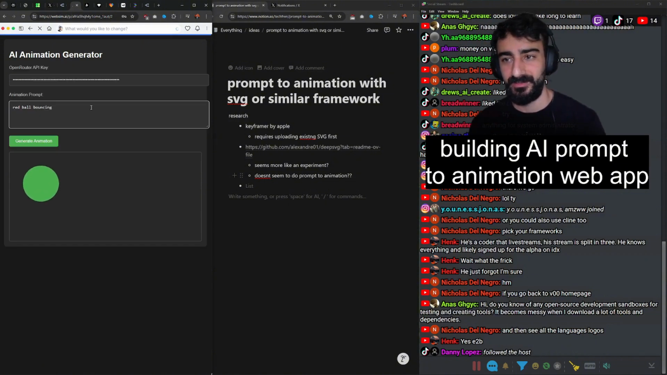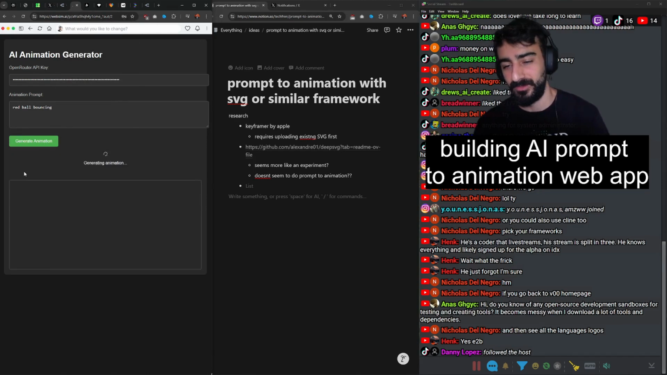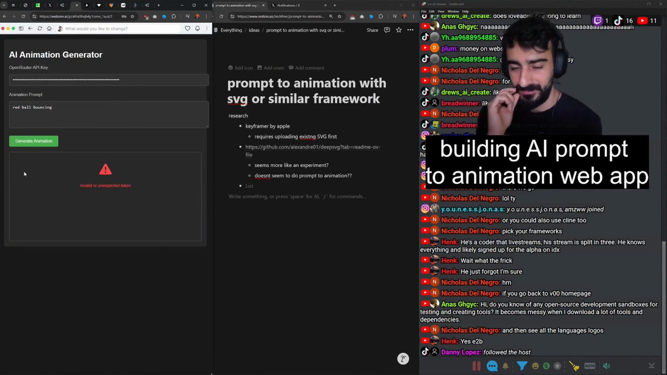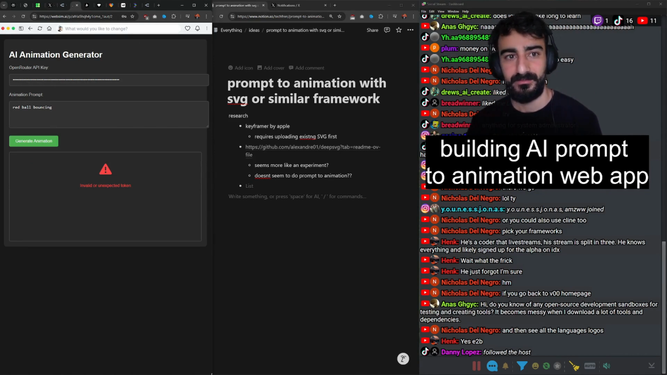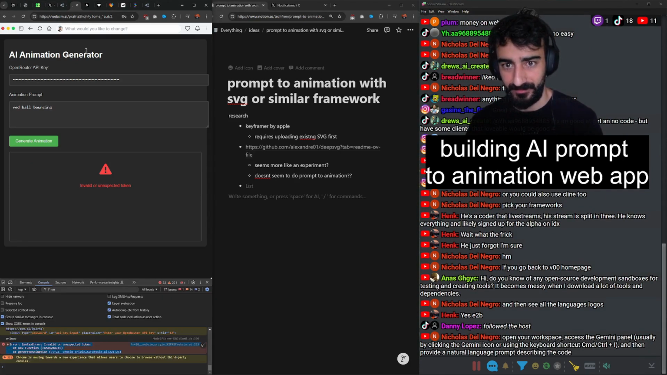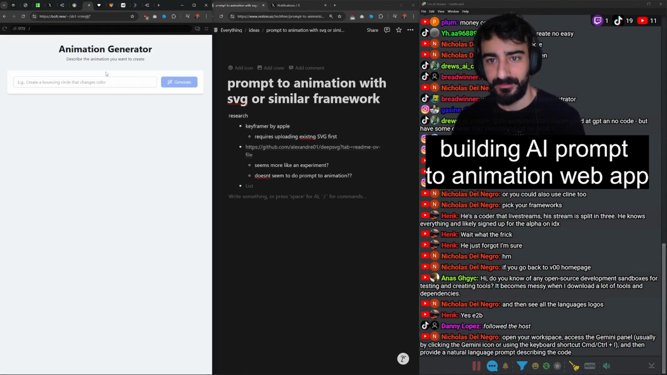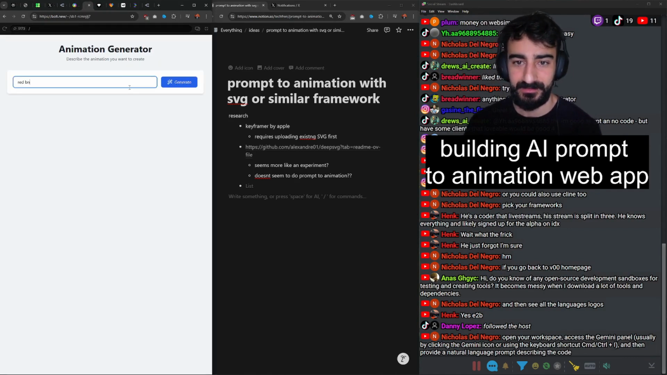Let's see if after I put in the API key, okay, it's still loading. Let's see if this works. No errors. Red ball bouncing. Invalid or unexpected token. Oh, it does give the error here. Alright, I'm going to give that the error. For this one, I think this will probably not work as well.